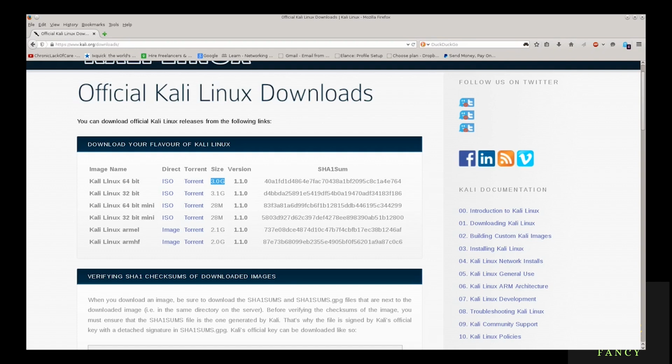Well, maybe it will. I don't know what sort of connection you have, but for the sake of this tutorial, I have downloaded it prior to this, so we don't have to go through the procedure of basically waiting for the download itself to happen.